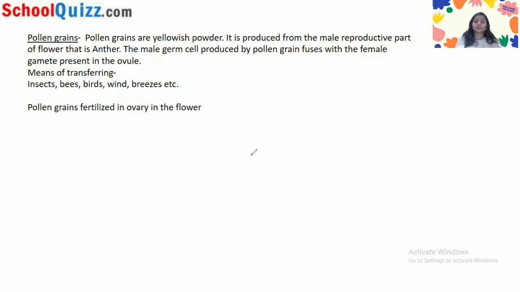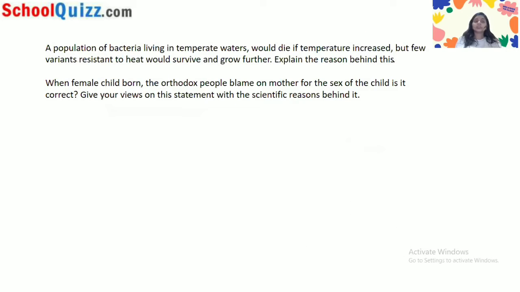Now let's move to the 4 marks question, which is a case-based question. So let's see. Yes. So the first question is for the 4 marks. Okay. The first question is this, and second.